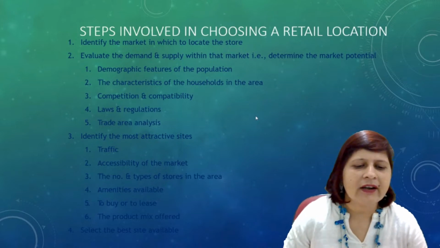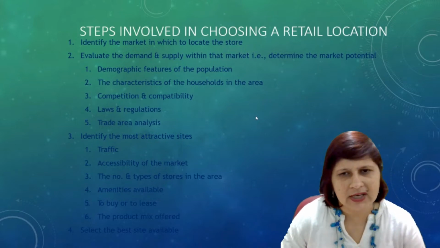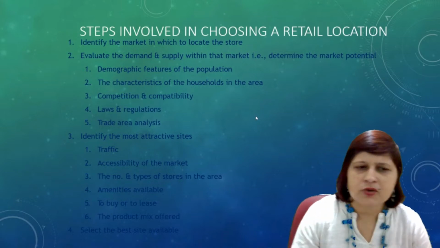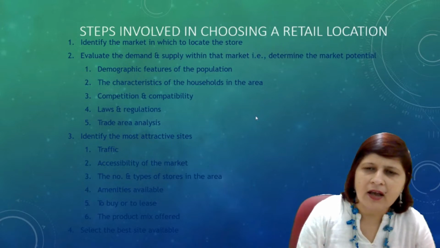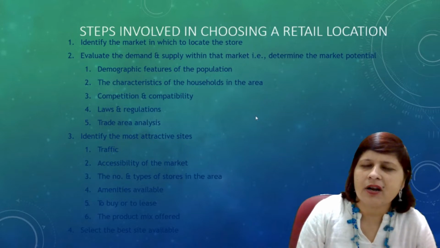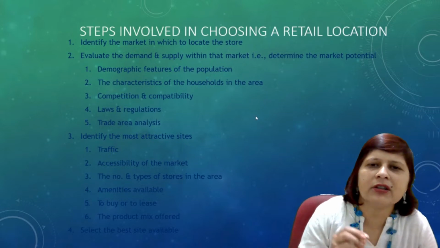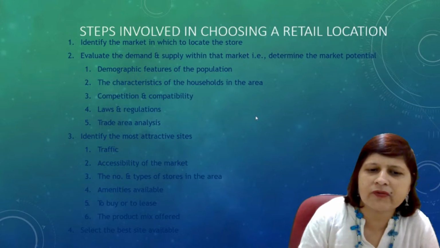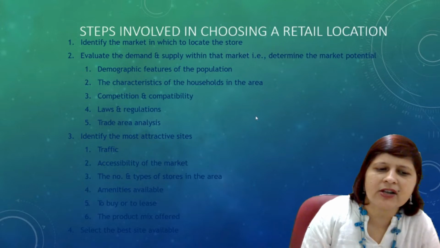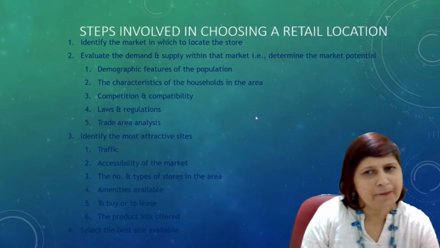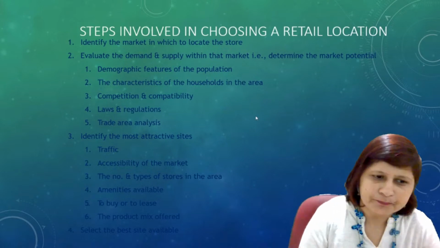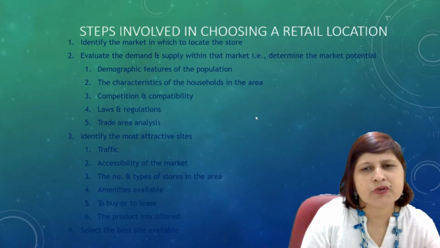Right? Then identify the most attractive sites. How can you identify them? First of all, identify the market area. After identifying the market area, try to determine the market potential. How can you determine the market potential? On the basis of demographics, households, competition, laws and regulations, and trade area analysis. Try to understand all those things, right? Then identify the most attractive sites.